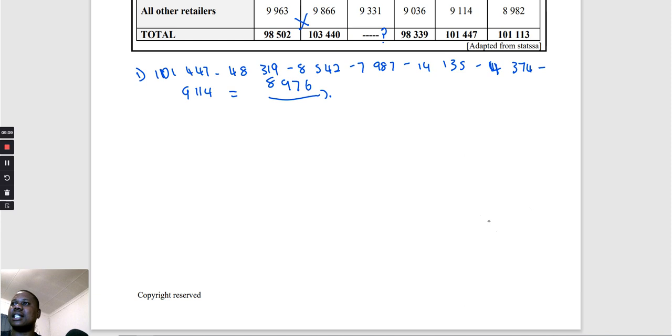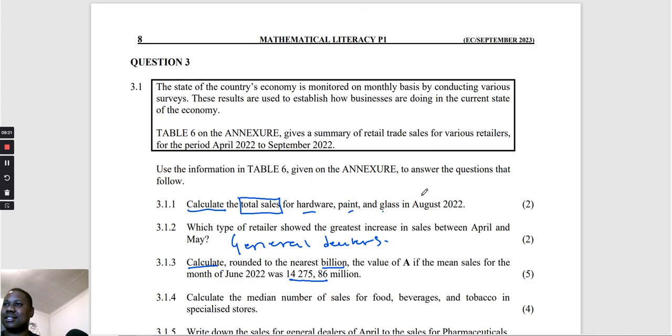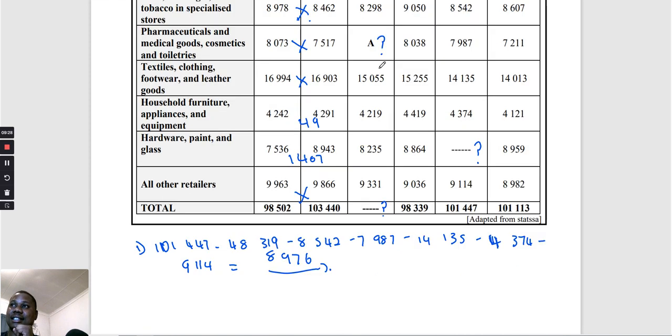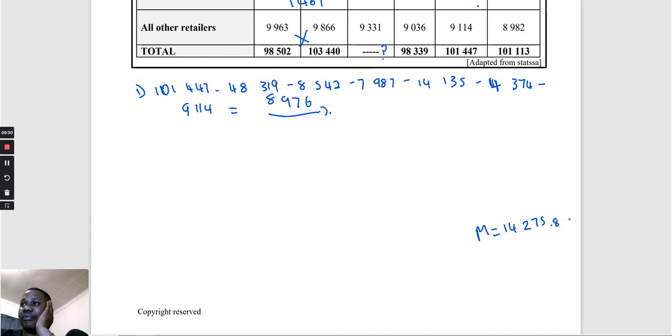They say mean is equals to 14,275,8, comma what? 86. I don't want to make any mistake. Comma 86. Okay, million.